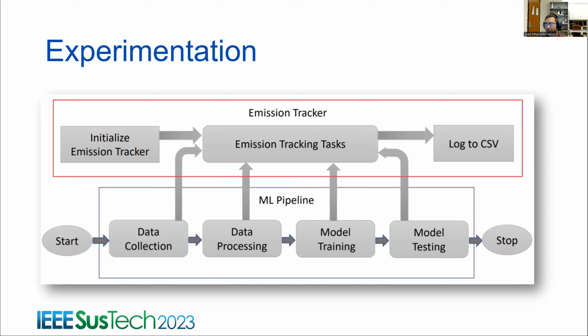We first initialize a carbon emission tracker. There are three different methods to track carbon emission in CodeCarbon. We use the tracker-based carbon emission. Then we track the carbon emission of each of the phases: data collection, data processing, model training, and model testing. We don't have any access to the model deployment phase, so we only consider these four phases for machine learning emission. Then CodeCarbon tracks the carbon emission and logs it to a CSV file, which we further analyze.